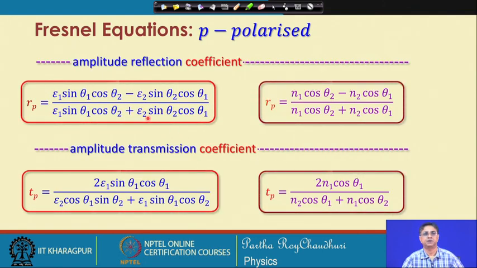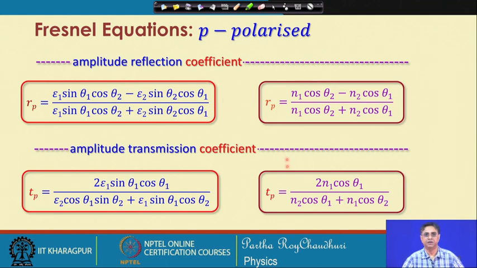Therefore, to summarize, we have the amplitude reflection coefficient in terms of only the refractive indices and the angles of incidence and refraction. We can write this equation, and for the transmission amplitude we can write this equation.